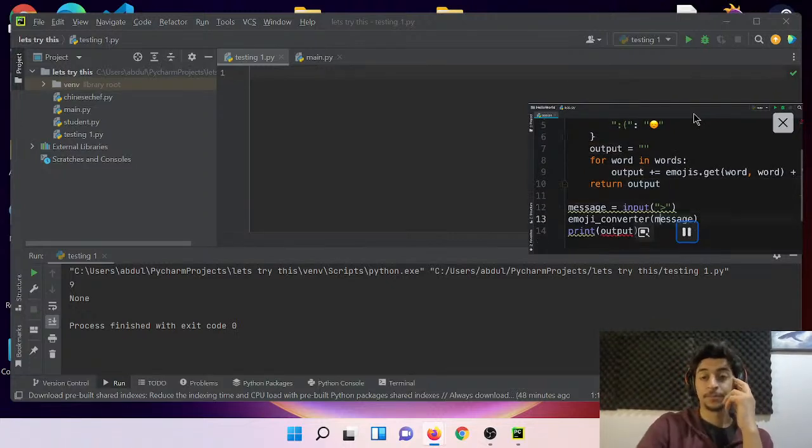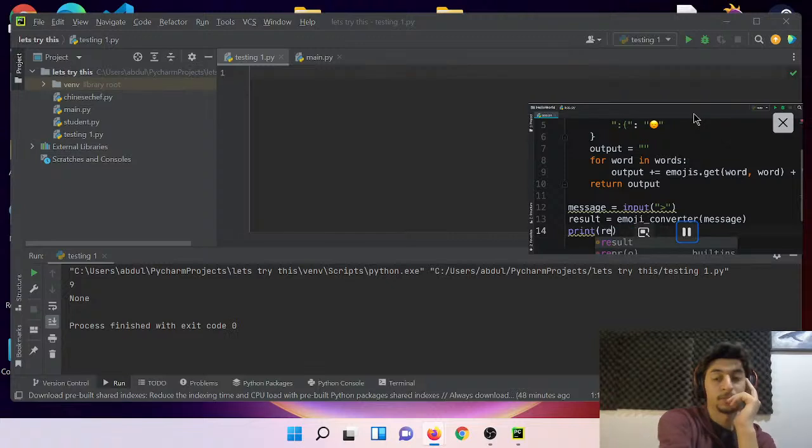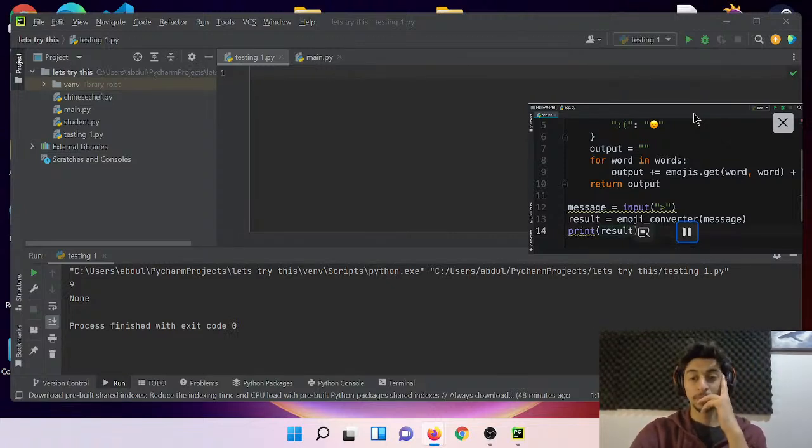Now that our function returns a value, we can get it and store it in a separate variable. Let's call that result. And then we can simply print that here. Or we can make this code shorter. We don't really need this variable here. So we can simply call the emoji converter and print the result. Like this. Now here we have another line because, as I told you before, we need 2 blank lines after our function definitions. So currently we have only 1 blank line. We need to add another blank line.